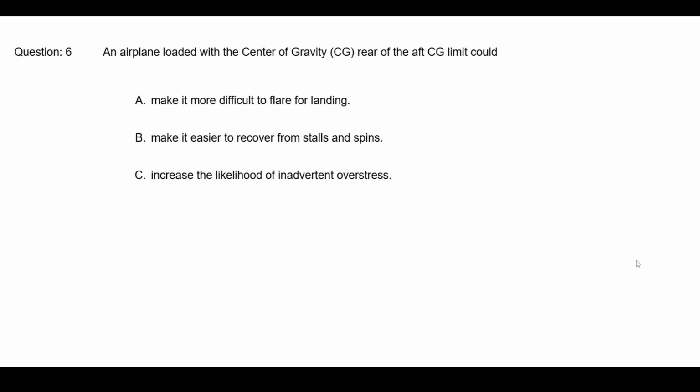Question 6. An aircraft loaded with a center of gravity at the aft limit could increase the likelihood of inverted overstress.